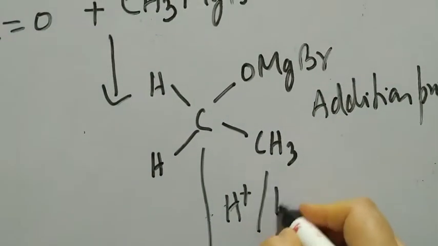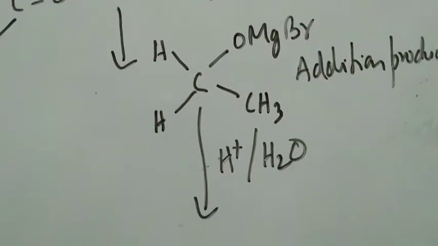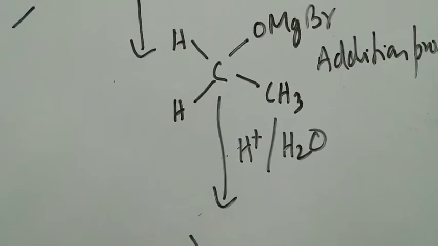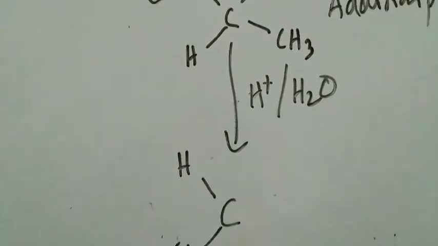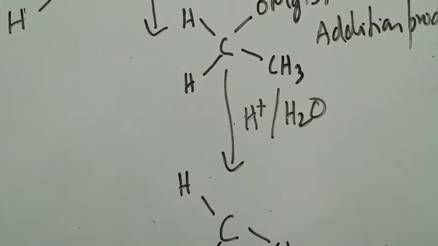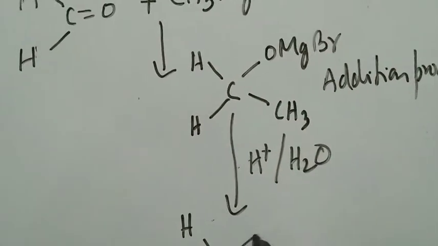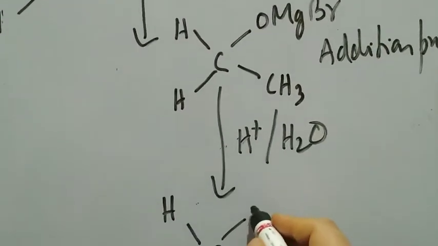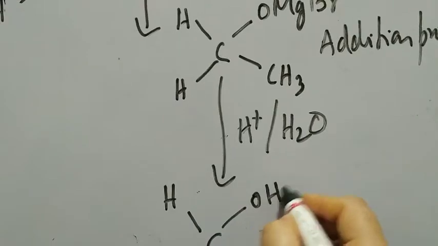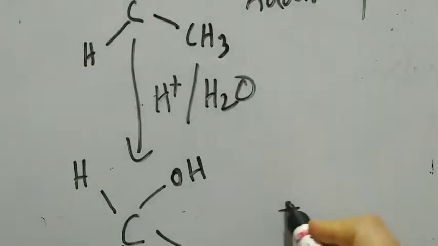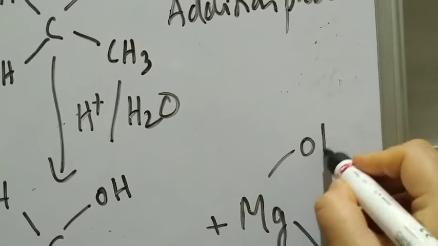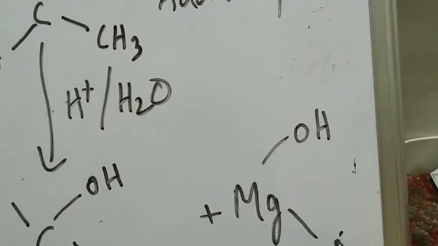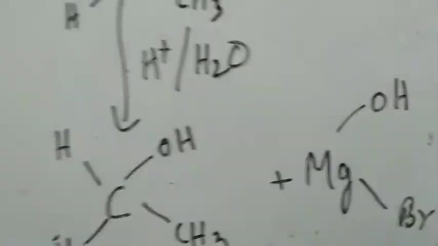Next step, hydrolysis of the addition product. When you do that, carbon stays in its place, hydrogen in its place, the other hydrogen also in its place, your CH3 at its own place, in place of OMgBr, you have OH, right? We have another product which is MgXOH, basic magnesium bromide in this specific reaction.